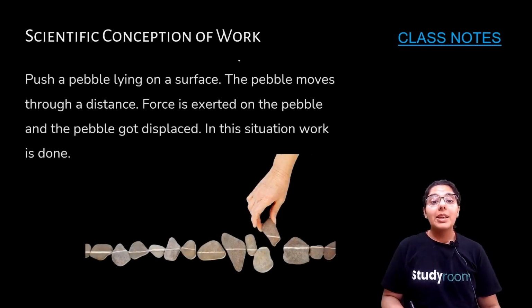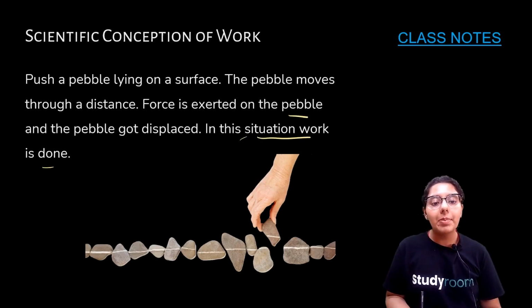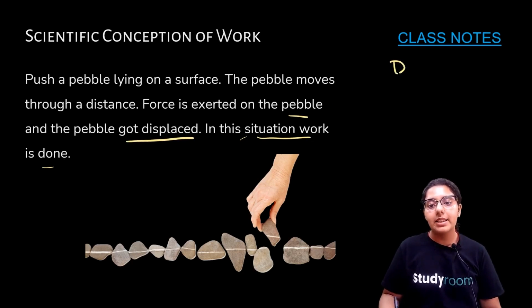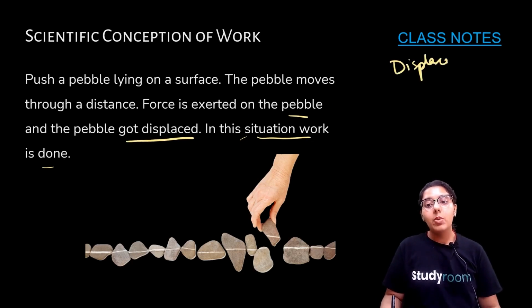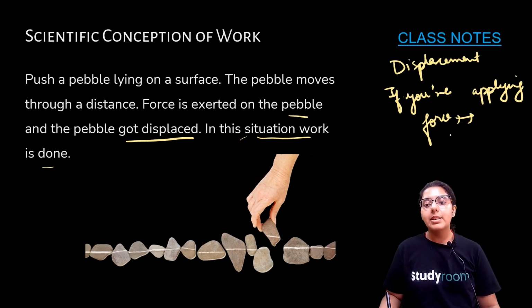So, the scientific conception of work. Push a pebble lying on the surface, and the pebble moves through a distance. Force is exerted on the pebble and the pebble got displaced. In this situation, work is done. If you are applying force and there is some displacement, then we'll say that work is done.